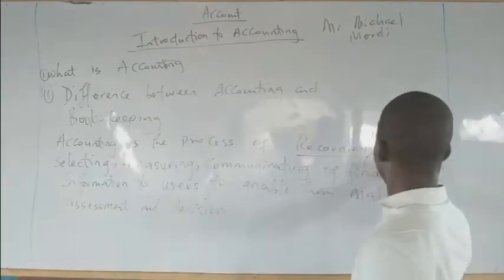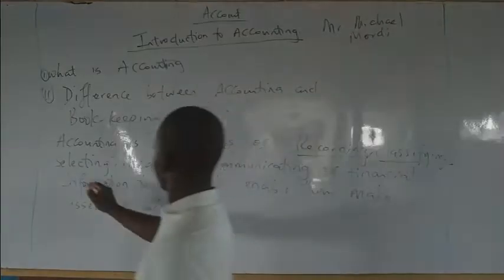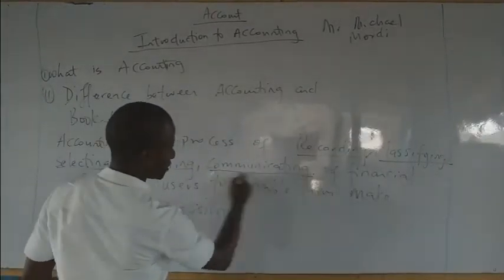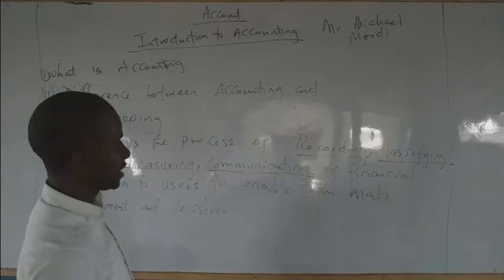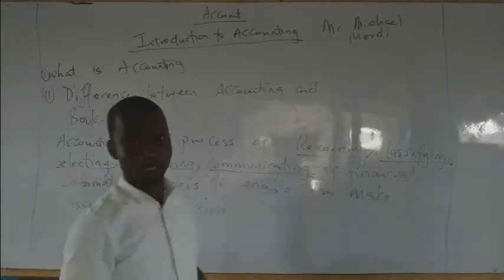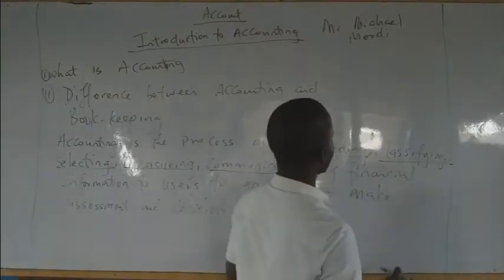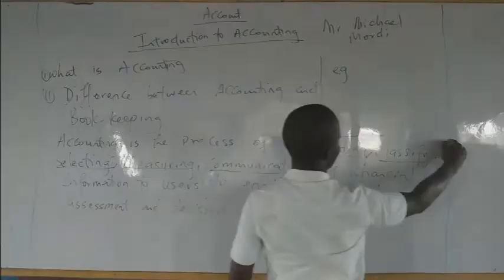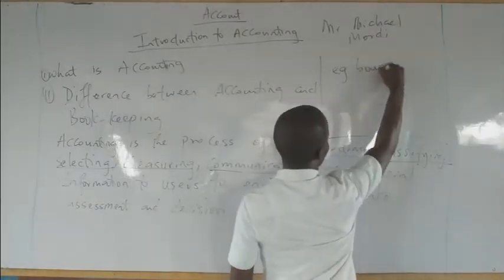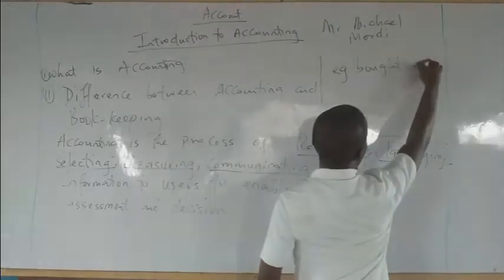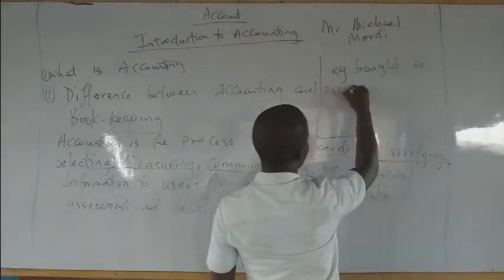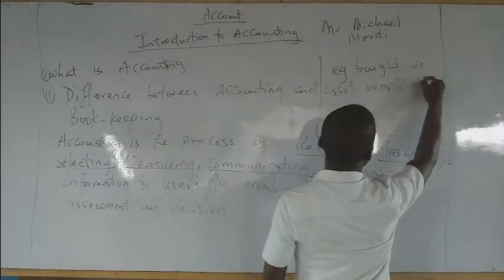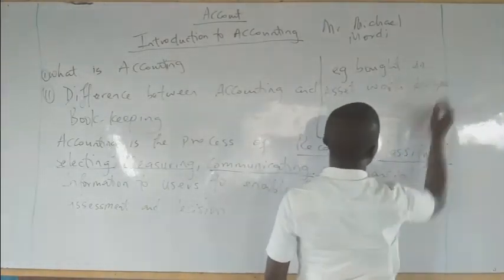Recording, classifying, selecting, measuring, and communicating. Now, what are the ways of recording accounting, you may ask? Let's give for instance, you have bought an asset worth, let's say, 20,000 naira.